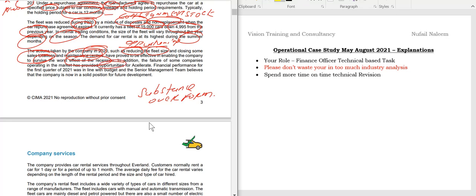Financial performance for the first quarter of 2021 was in line with budget, and the senior management team believes the company now is in a solid position for future development. So students, there is a transition of the business. Just remember that. I believe you are getting a clear understanding of what is very, very important.